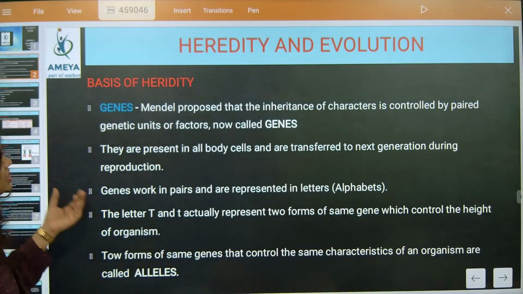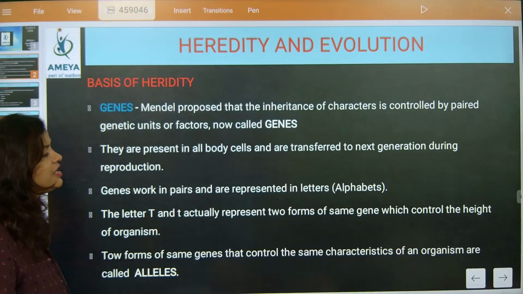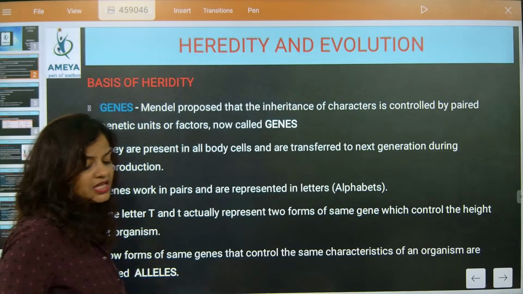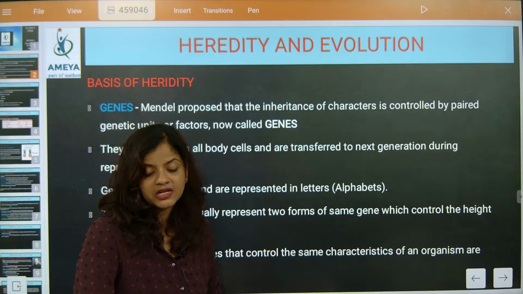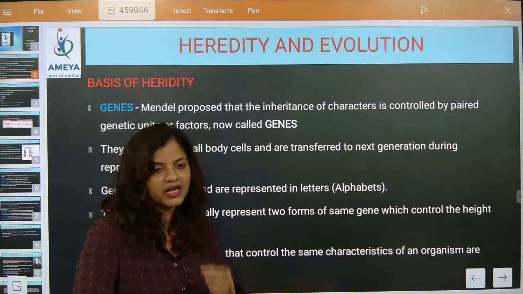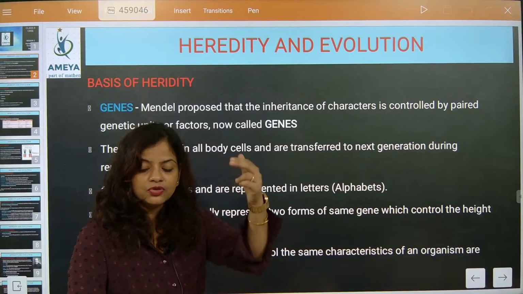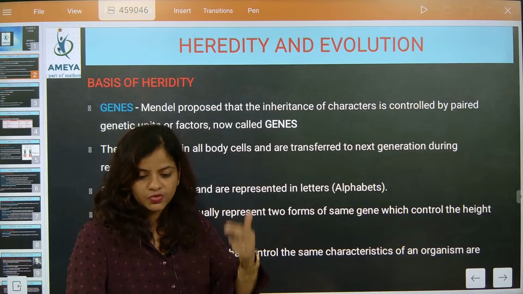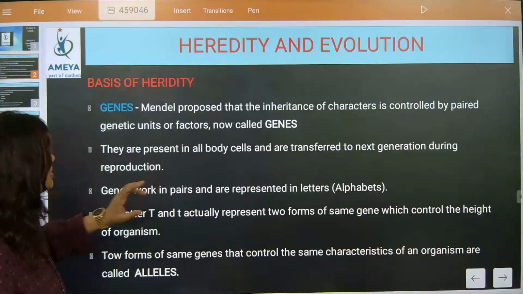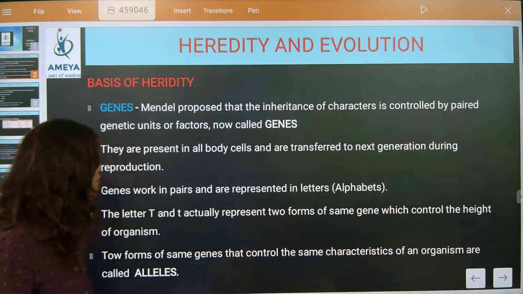Understood? So genes work in pairs and are represented in letters. That's what I discussed in the beginning, when Yashvik asked me, Auntie, where is the gene present? I discussed the gene present in the double helix of the DNA. And in that, did you see that A, B, G, H was written? That was exactly that part. We have seen that it will be present with letter alphabets.